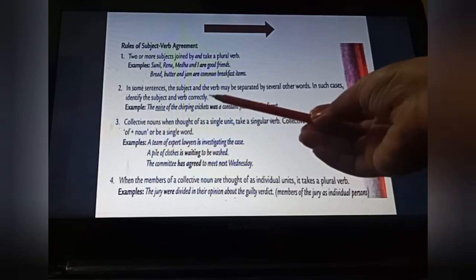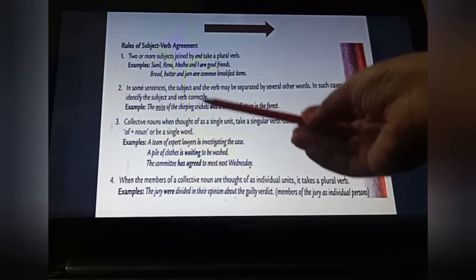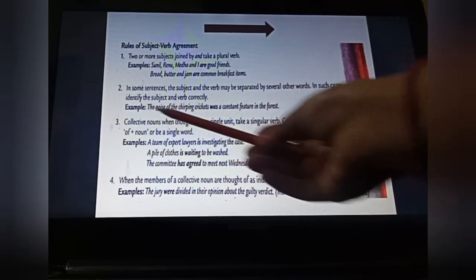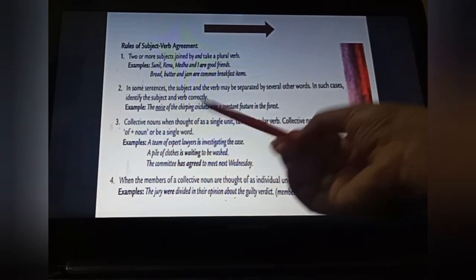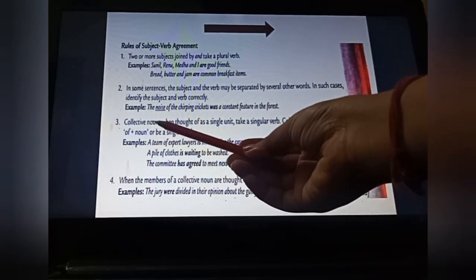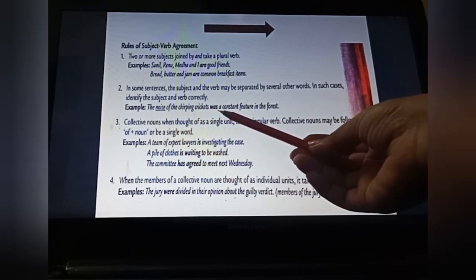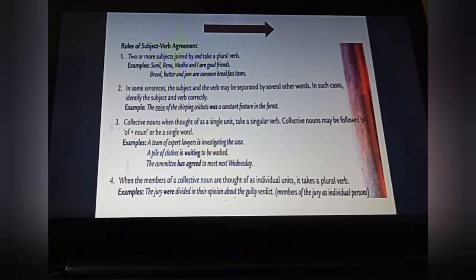But it's wrong. Here, we are not talking about the chirping crickets. Here, we are talking about the noise. So if we have to identify the subject in this sentence, then our subject is the noise, that is singular. Fine. So accordingly we have to put here a singular verb. So first of all you have to identify the subject and then you have to put the verb accordingly.